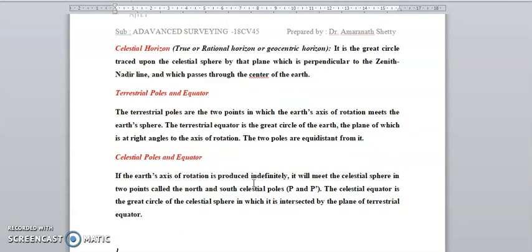The crystal poles and the equator: the Earth's axis of rotation is produced indefinitely. It means the crystal sphere has two points, the north and south crystal poles, P and P dash. The crystal equator is the great circle of the crystal sphere which is intersected by the plane of the terrestrial equator.